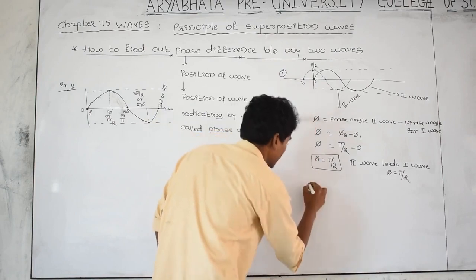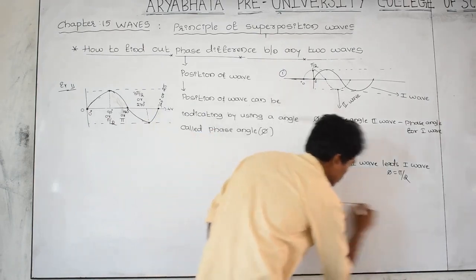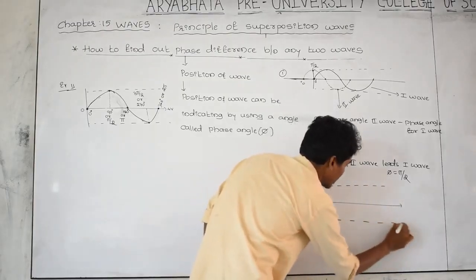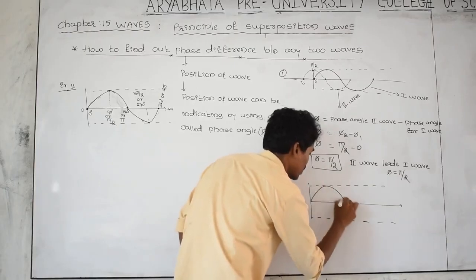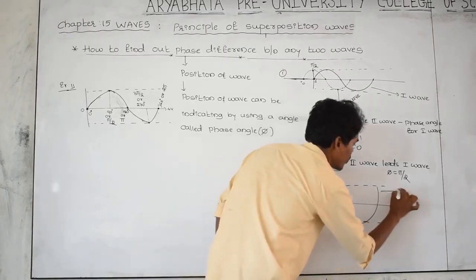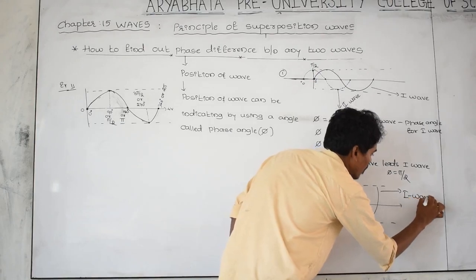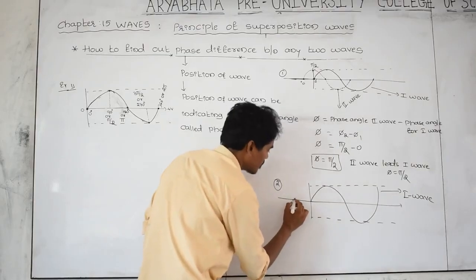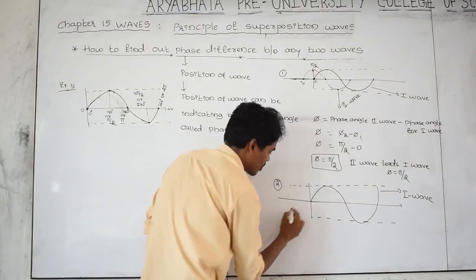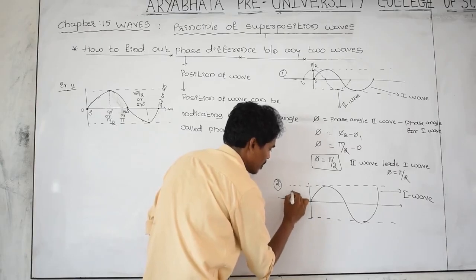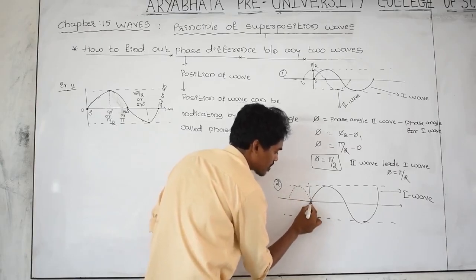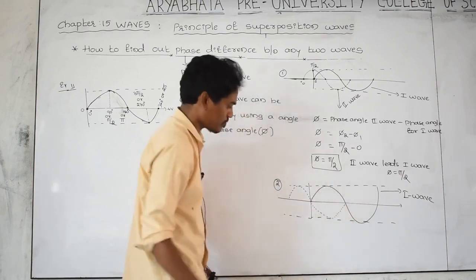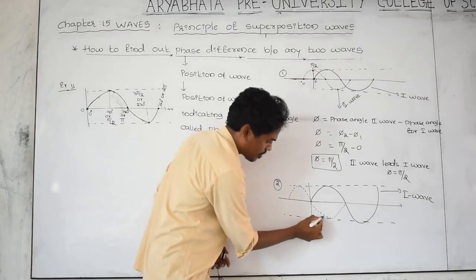Same, I am taking the same diagram. Let us take, this is the first wave, I am indicating as it is. This is the first wave, you know very well. And the second wave I am taking here. Let us take the dotted line as the second wave.